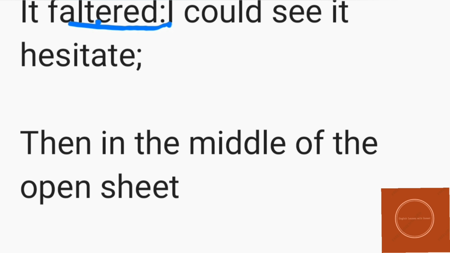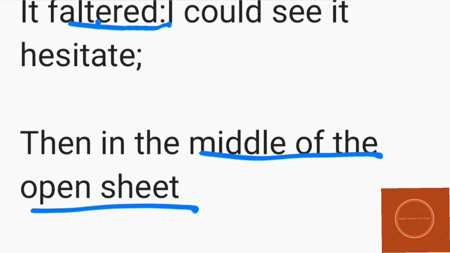Now after all the movements that the mite had already done, in the middle of the open sheet, this question can be asked in the MCQ: at what place on the paper did the mite just accept its fate? So it was in the middle of the open sheet, meaning the paper on which the poet was writing whatever he might be writing.